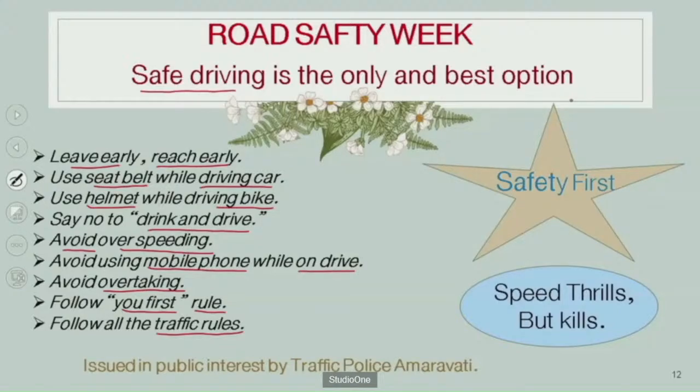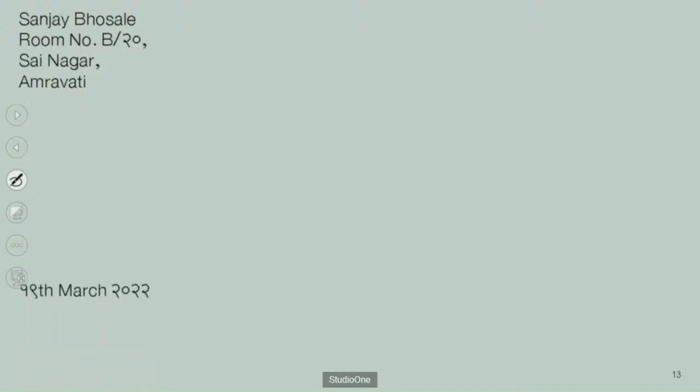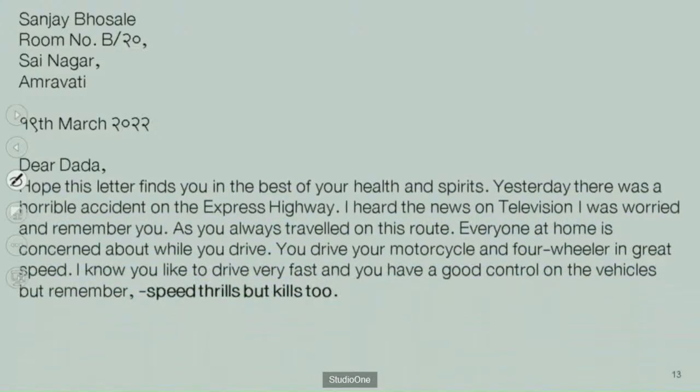So with the help of this poster, reading all the information carefully, we can develop the letter. So let's learn how we can develop the letter from this. Here, the imaginary name we use is Sanjay Bhosle. Then the address, and after that address you can write the date. After that you can write the salutation, starting with Dear Dada, as you are writing a letter to your brother. Then you can develop the first paragraph, and in this first paragraph there should be some points from the poster.